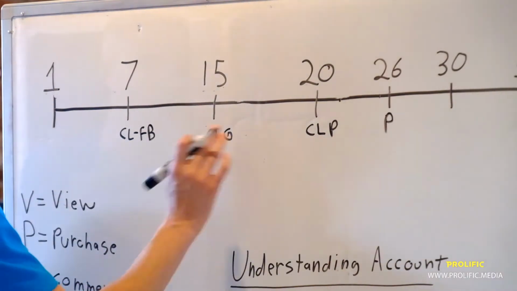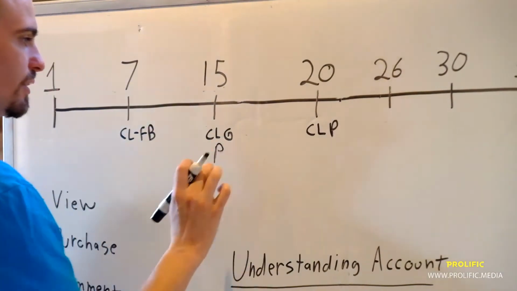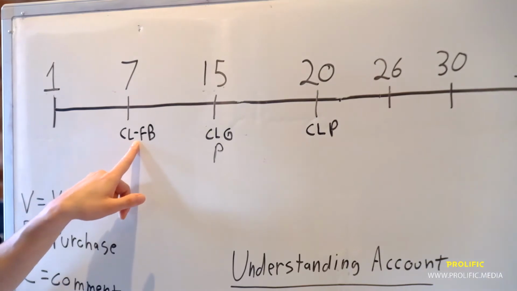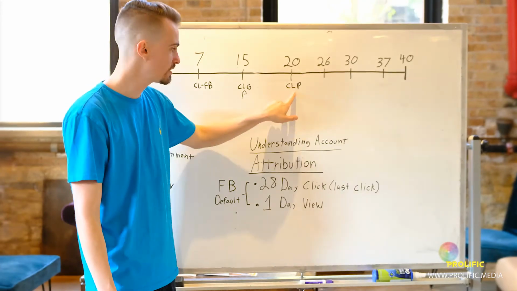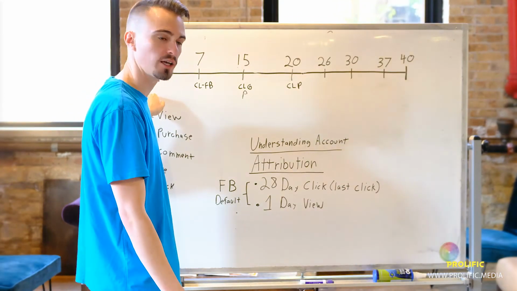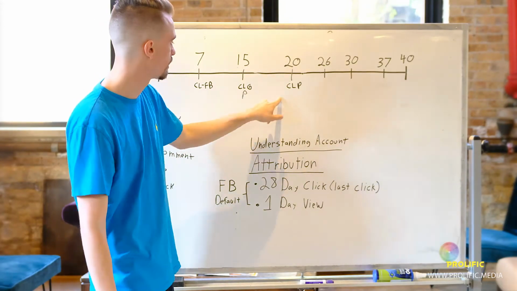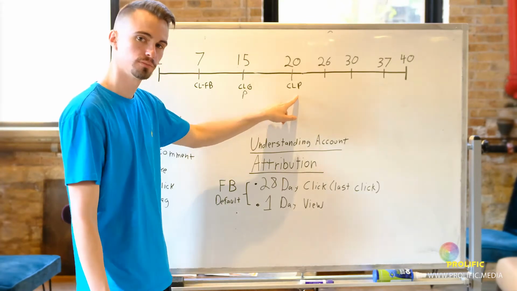Now let's say we have the same example. Let's say we didn't purchase on the 26th. Let's say we purchased on the 15th on Google. This is going to be attributed to a purchase. This is going to be attributed to a purchase. But this one is not, unless at some point in the past 28, 30 days, this person clicked or viewed that product on Pinterest, which we are not showing here. This will not count as a purchase over here.